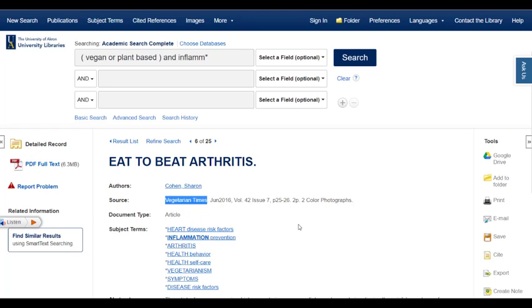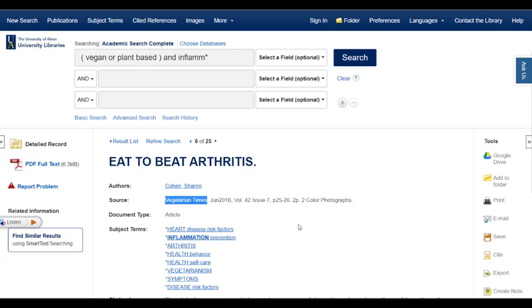Ask yourself, do you trust a publication like Vegetarian Times to present information about the benefits of vegan or plant-based diets? And also consider, would Vegetarian Times have anything to gain from readers adopting a plant-based diet, or would they have a particular bias to be aware of? Now keep in mind that even if you identify a source may have potential bias, that does not mean it's not a worthy source. Just keep in mind that you should be aware of this potential bias and address it when you incorporate the source into your research project.